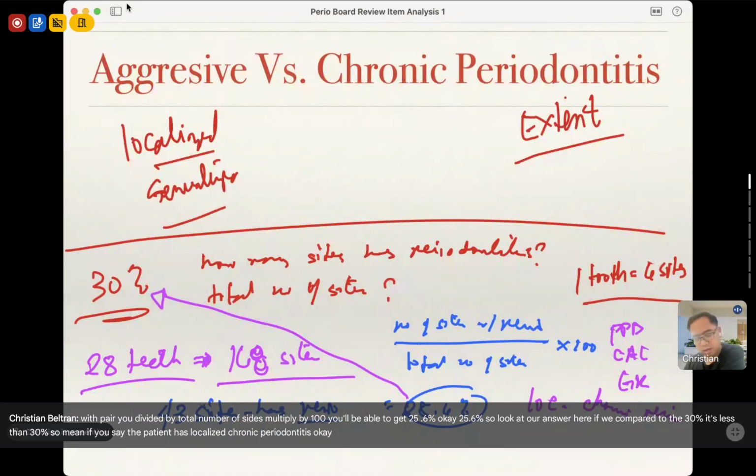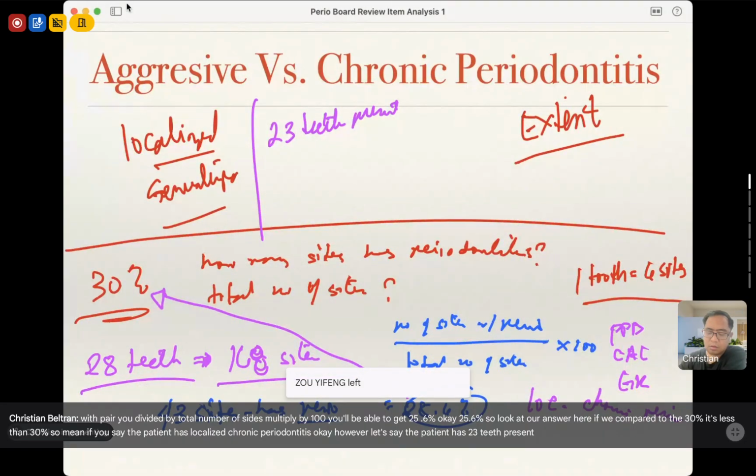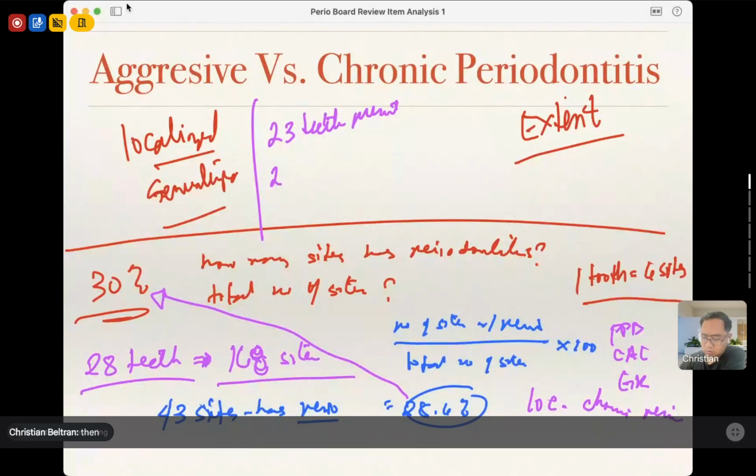Okay. However, let's say the patient has 23 teeth present. Then the patient has 64 sites with periodontitis.